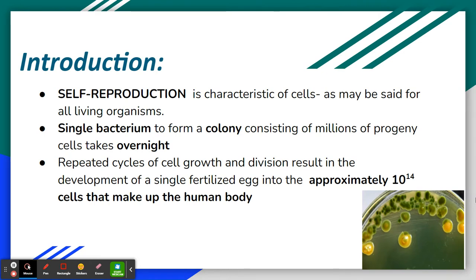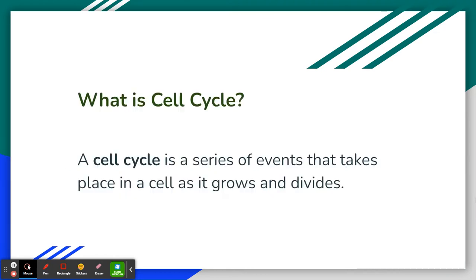Self reproduction is a characteristic feature of all cells, and it can also be said for all living organisms. A single bacterium can form a colony consisting of millions of progeny cells in only an overnight. Repeated cycles of cell growth and division result in the development of a single fertilized egg into approximately 10 to the power 14 cells that make up the human body.